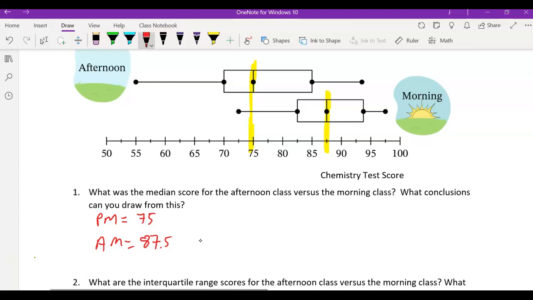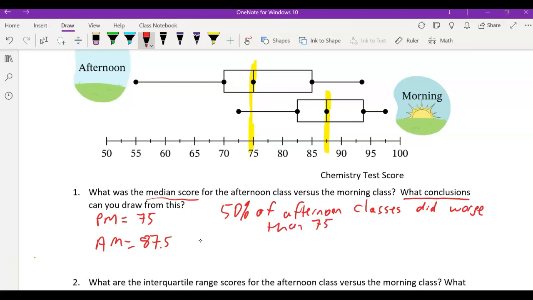So the question wants the actual number, but then it also wants to know what conclusions you can draw. So you would say something to the effect that 50% of afternoon classes, I should have put PM, but anyway, 50% of afternoon classes did worse than 75 and better than 75.